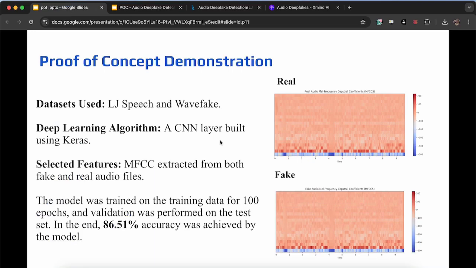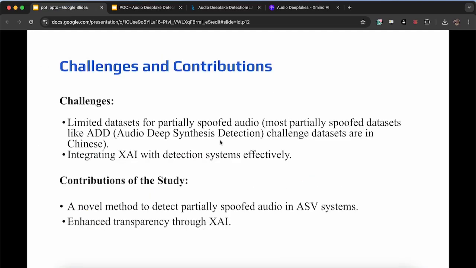So yeah, then challenges and contributions. When it comes to challenges, my key challenge was finding a proper data set for partially spoofed audio, partially fake audio. I couldn't find it because most of the data sets are on fully fake audio. There are some data sets like ASVspoof, but English data sets are very rare to find, and most of the partially fake data sets are in Chinese. And the other challenge is integrating XAI, so I will be working on this.